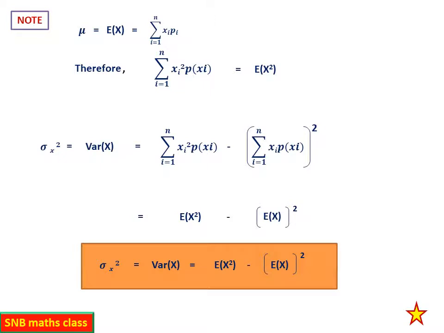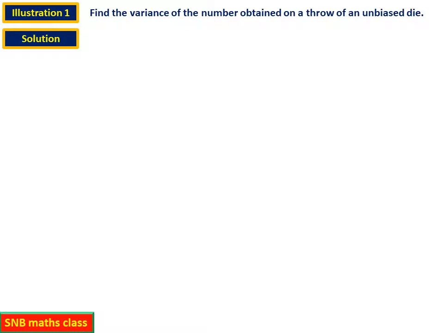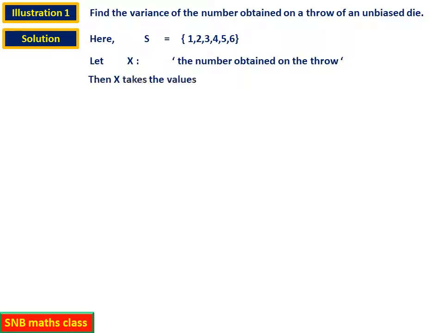Now let us work out a few questions. First example: find the variance of the number obtained on a throw of an unbiased die. See here, in any such question, what is very important, as I told, is to identify the sample space and the random variable. So here S is 1 2 3 4 5 6. Then x is the number obtained on the throw, that means x takes the values 1 2 3 4 5 6 only.